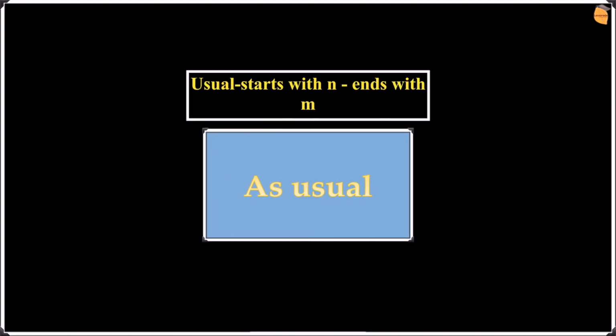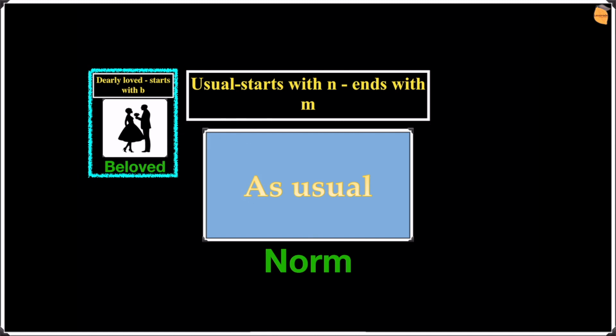The next one is usual, starts with N, ends with M. It means that the definition of the word is usual, and the word itself starts with N and ends with M. And as you guys can see in the picture, it says as usual. So the word is going to be norm. Now, before we go on to the next one, let's recall the previous slide, which was beloved. Let's go on to the next one.